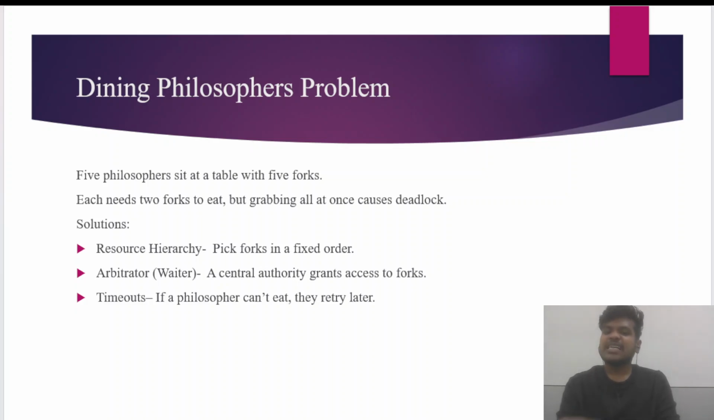Only one philosopher eats at a time and the four wait. Then we can also have a timeout. If a philosopher cannot get both the forks, they put them down and try later, just like us waiting for a bathroom. This isn't just about forks, it's how computers manage printers, memory, or your Wi-Fi router. Without any rules, everything grinds to a halt.